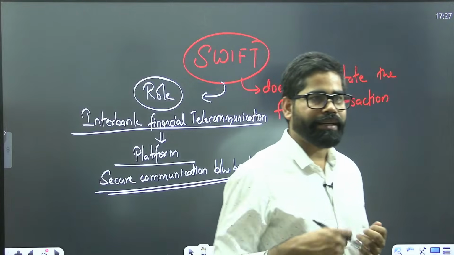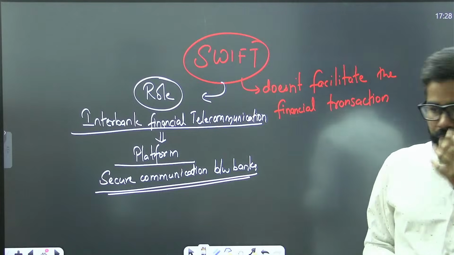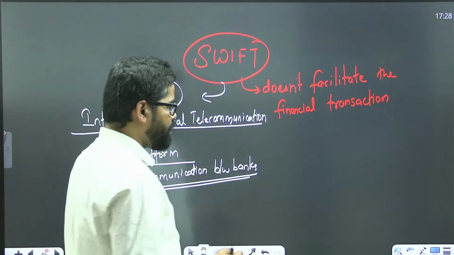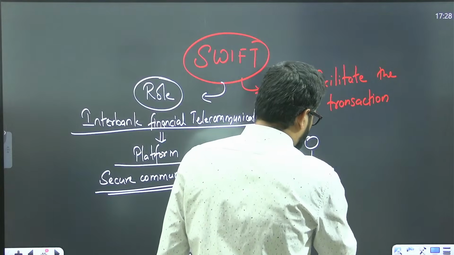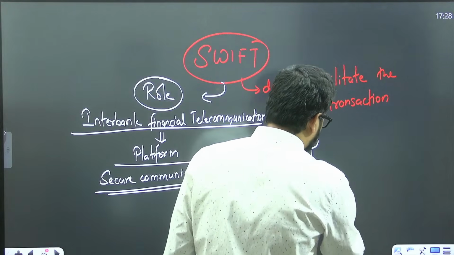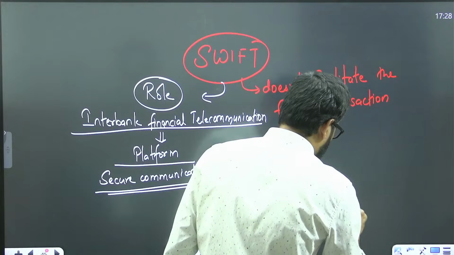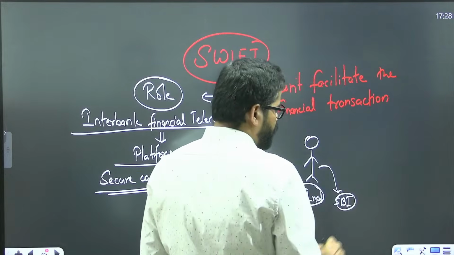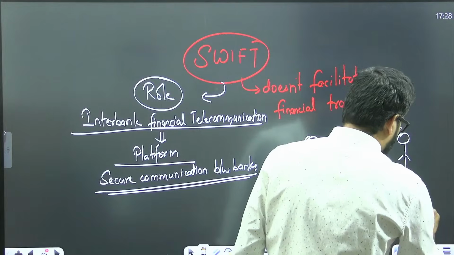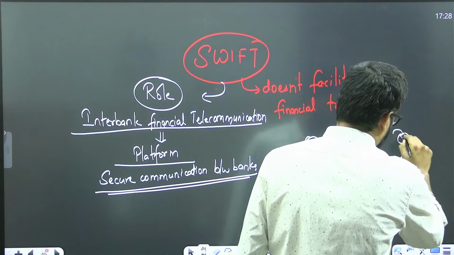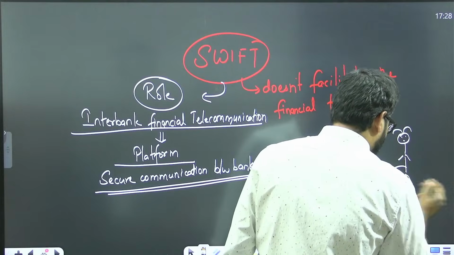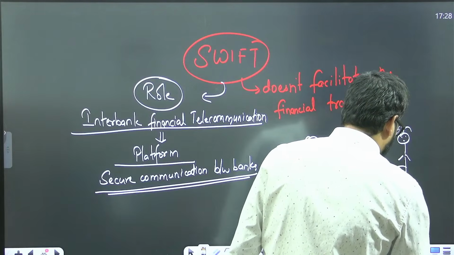Suppose you have a relative or a friend in any country. Suppose you are here in India, you have gone to SBI bank, and there is one friend of yours in the US, and let's say they also have a bank, XYZ bank.